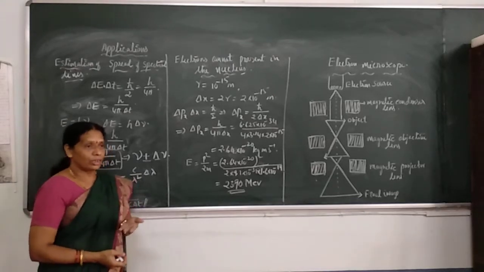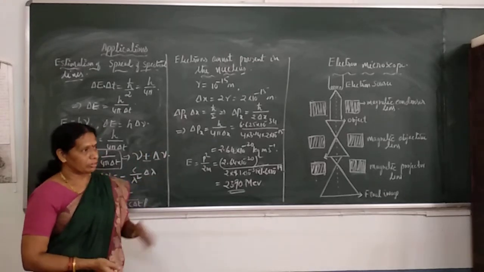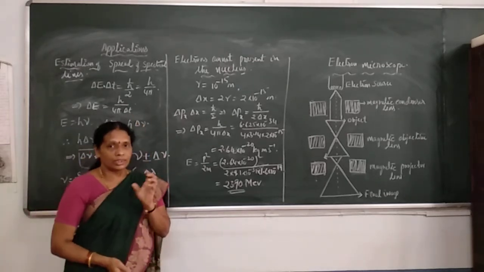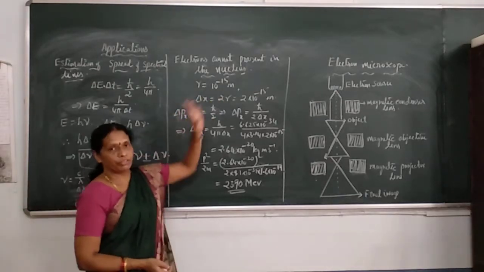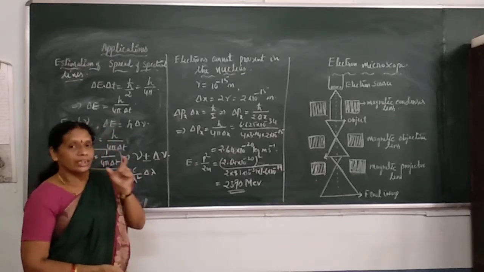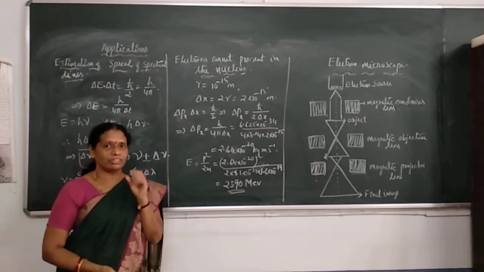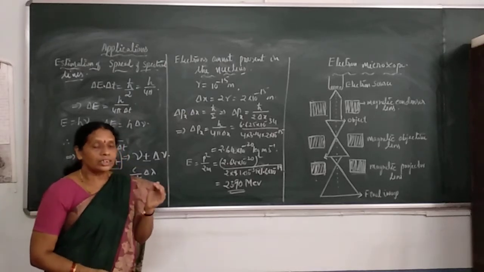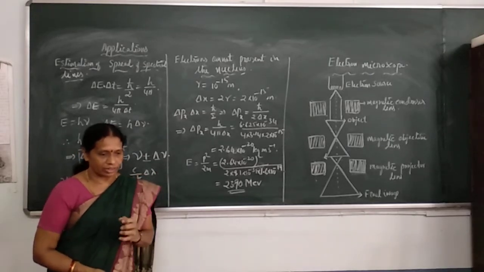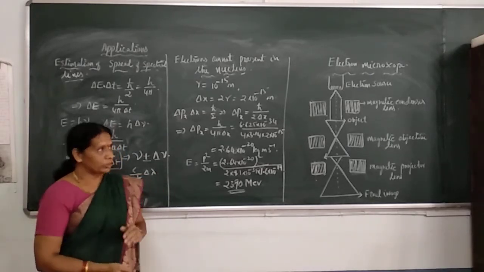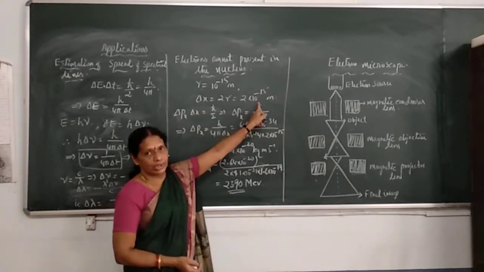This non-existence of electrons inside the nucleus is explained by the uncertainty principle like this. We have the radius of the nucleus. The nuclear radius value is 10 power minus 15 meter. Suppose an electron exists inside the nucleus, then the position of finding the electron inside the nucleus, delta x, can be taken as the diameter of the nucleus, 2 times this value.